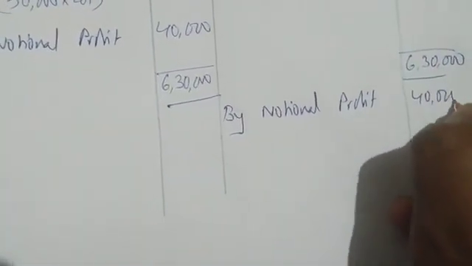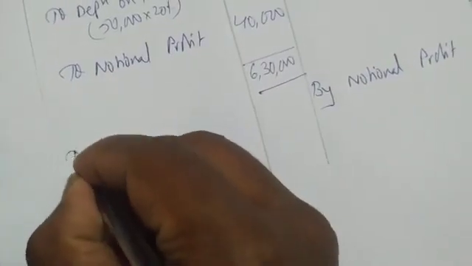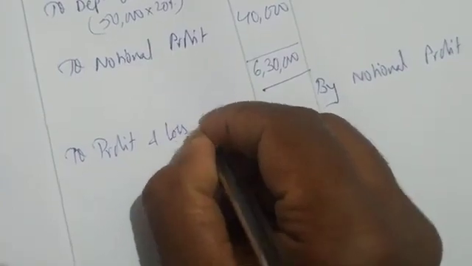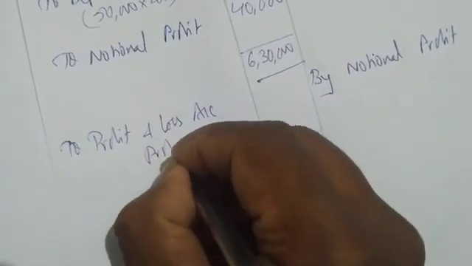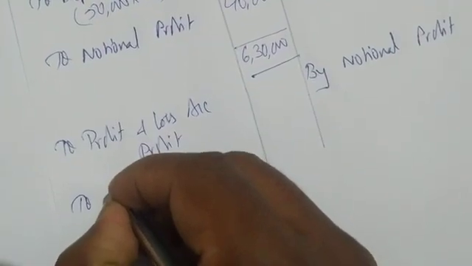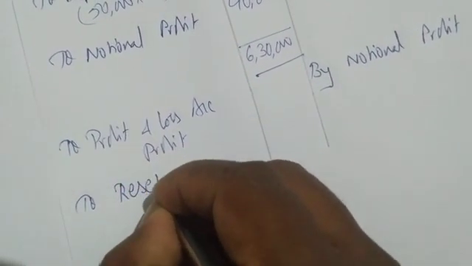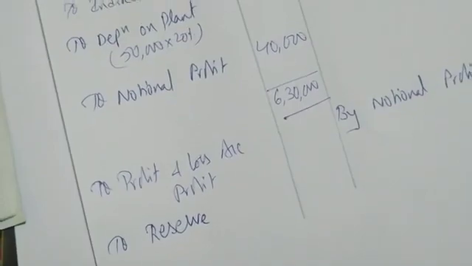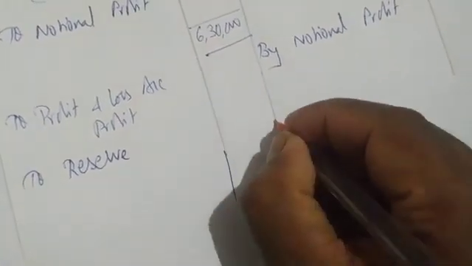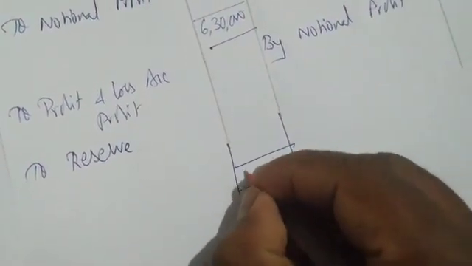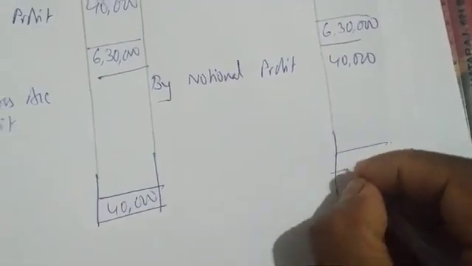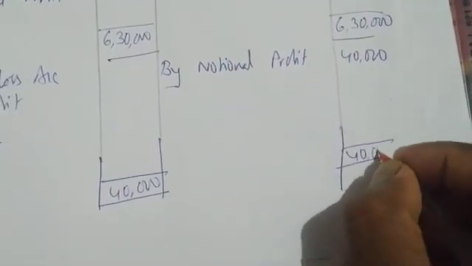40,000. I am writing here on the debit side of the profit and loss account. What is this? This is profit. To reserve, I can write. Okay. The same total I'll write here, 40,000. Which total am I writing? The notional profit total.